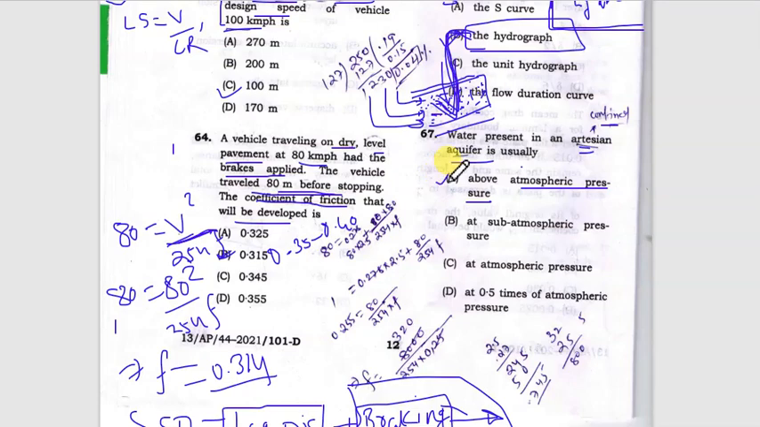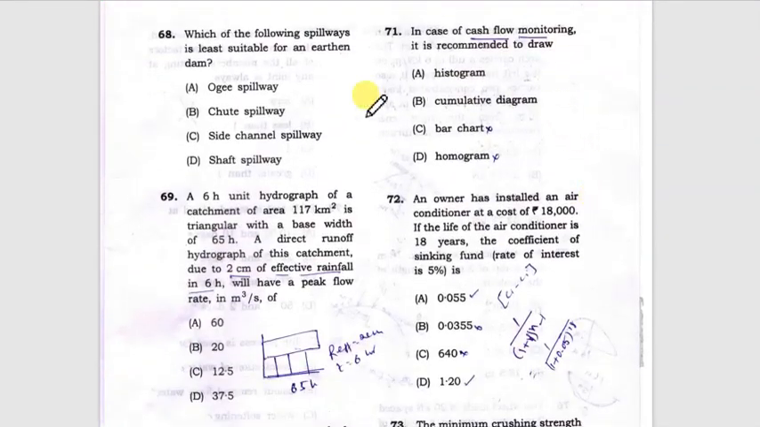Which of the following spillways is the least suitable for an earthen dam? So for an earthen dam, the Ogee spillway is the type of spillway in which overflow is allowed over the dam itself.